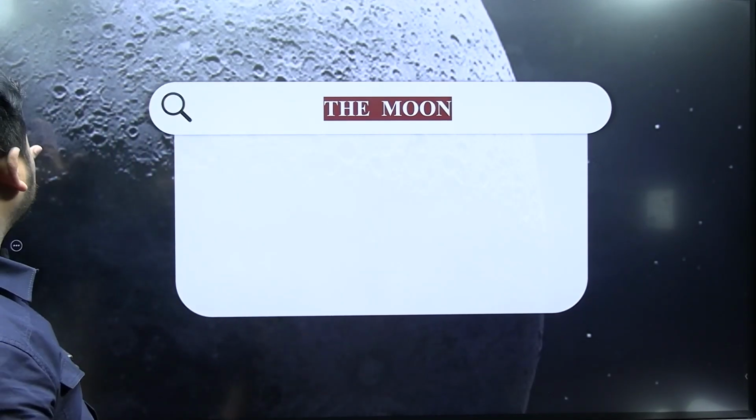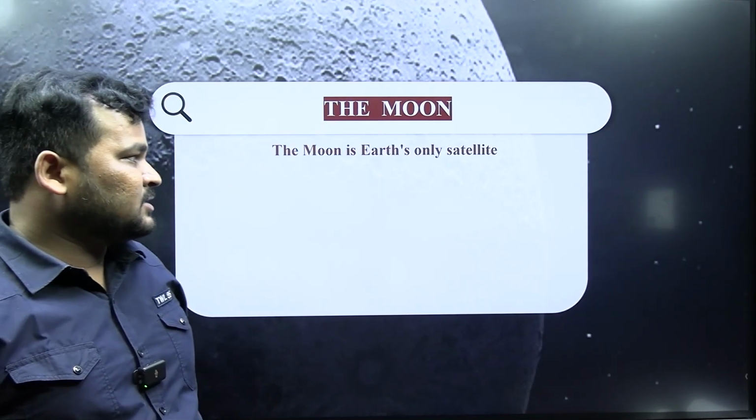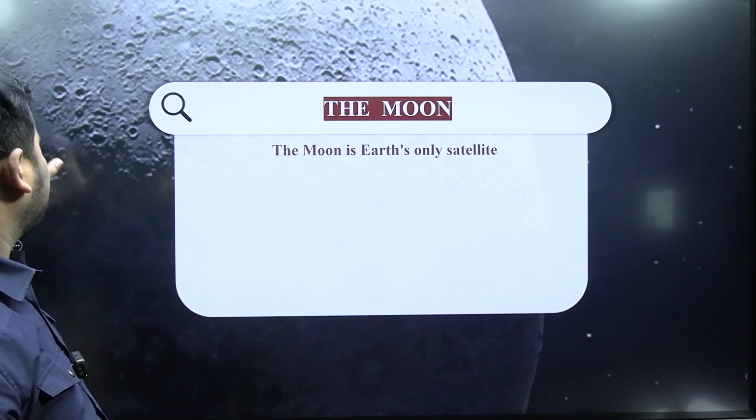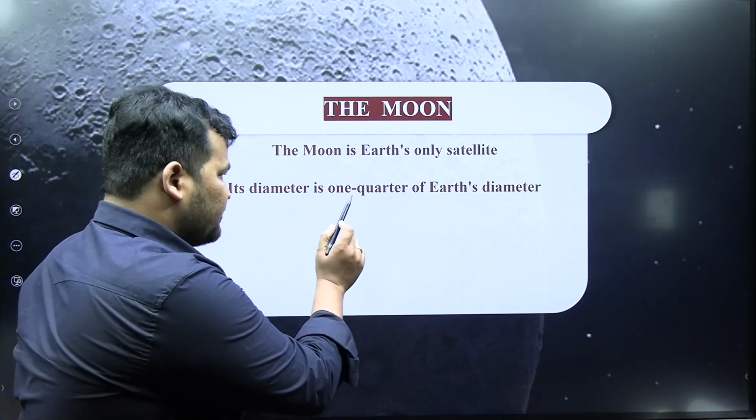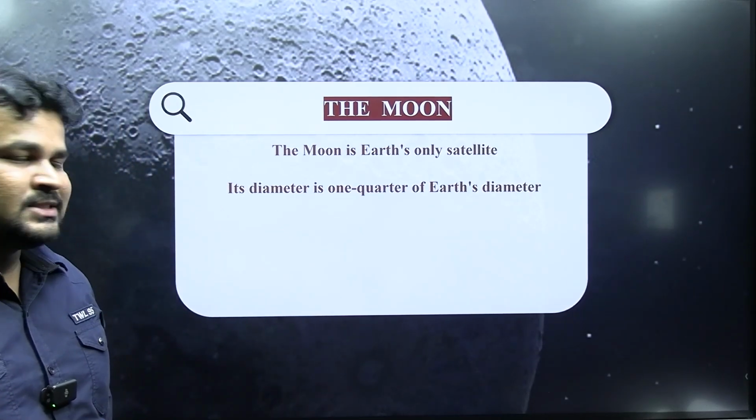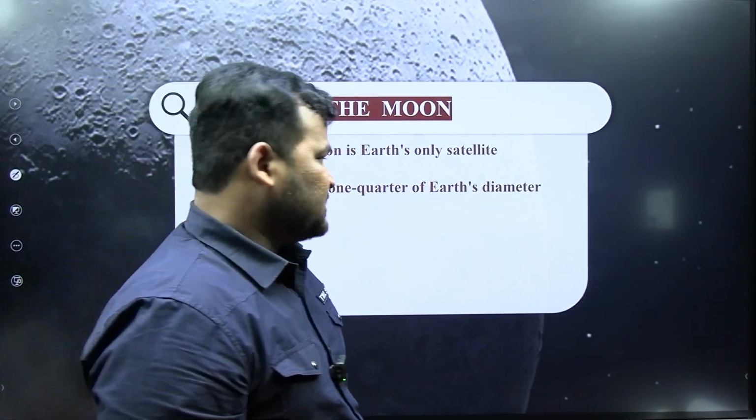So try to remember it. The moon is the Earth's only satellite. It is a natural satellite as well as the only satellite. Its diameter is 1/4 of Earth's diameter. What is the diameter of the moon?